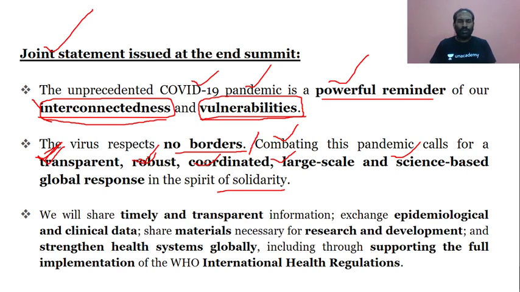mechanism has to be put in place to go ahead with the genome sequencing, experimental clinics, and then clinically testing drugs on animals, then on healthy volunteers, and finally concluding it as a clinically tested drug by the WHO. Robust, coordinated, and at a large scale, and it has to be a science-based global response in the spirit of solidarity, which is what is made in the joint statement of the G20 summit.